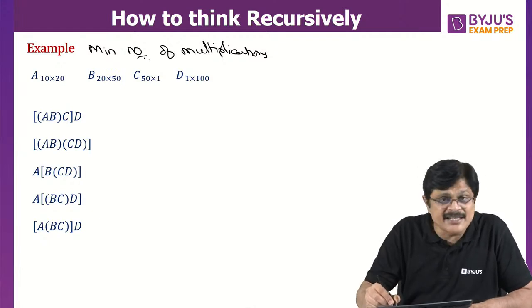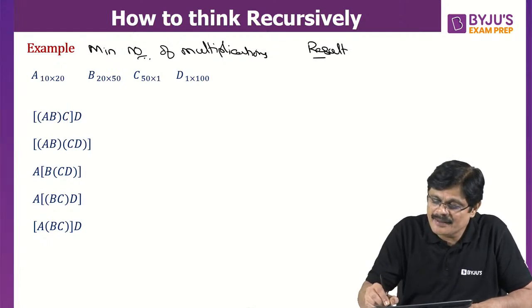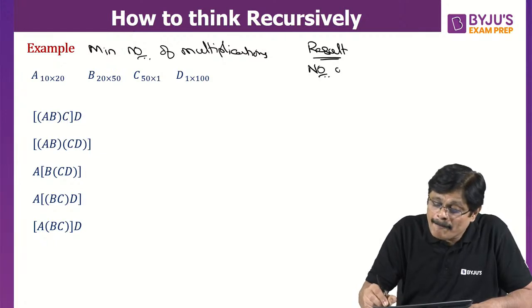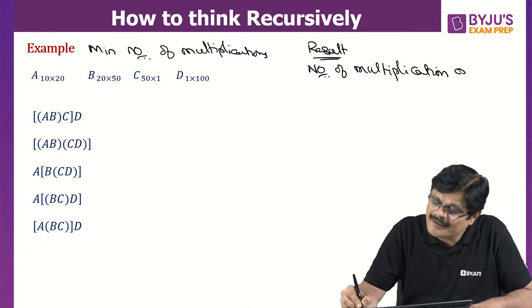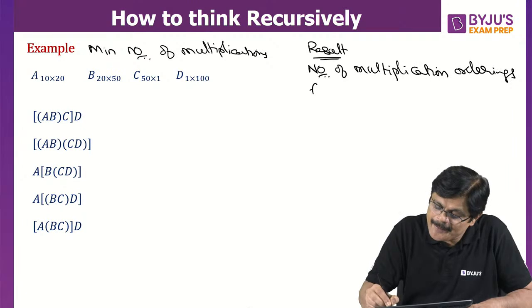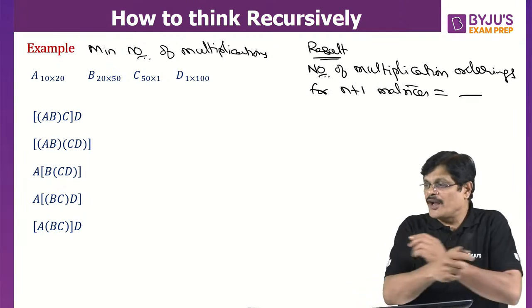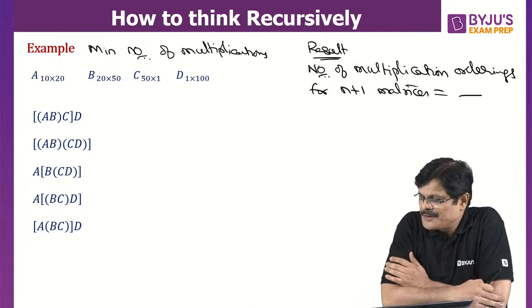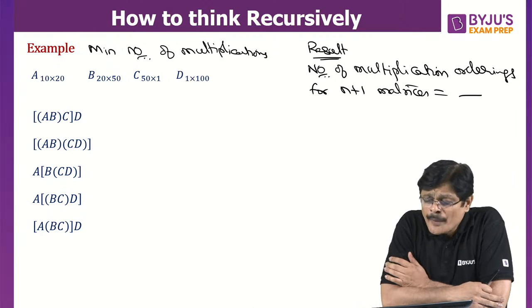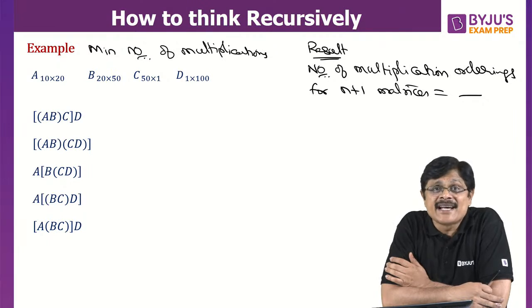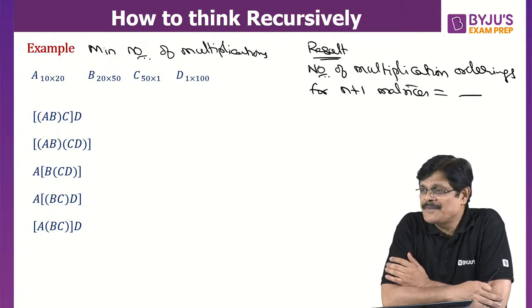Actually, there is a result. The number of multiplication orderings for n plus 1 matrices. How many multiplication orderings are possible? Very good. How many multiplication orderings are possible for n plus 1 matrices? If you are having n plus 1 matrices, how many multiplication orders are possible? Can anyone tell me that?